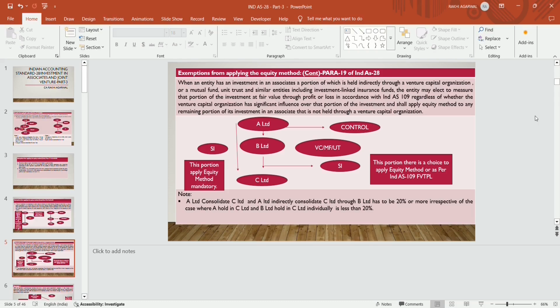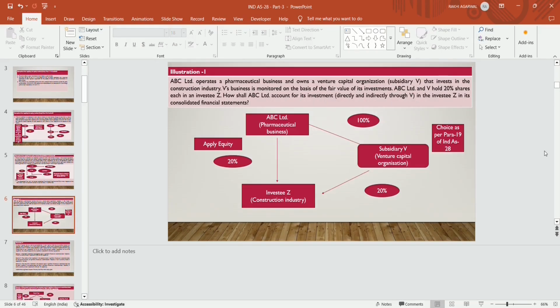But in order to apply the equity method for accounting purposes on the 15%, which is the direct investment, we apply the equity method, and for the indirect investment through the subsidiary, which is a venture capital organization, that is on the 10%, there is a choice either to apply the equity method or fair value through profit and loss account as per Ind AS 109.